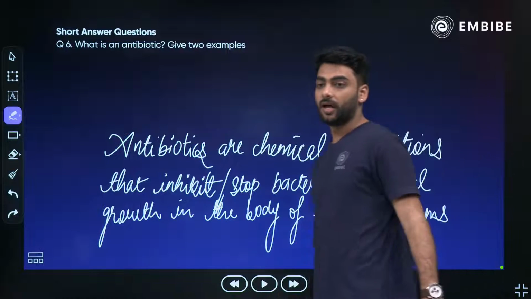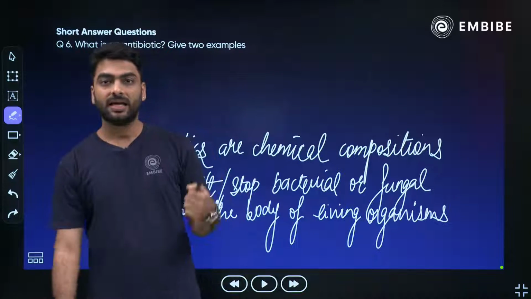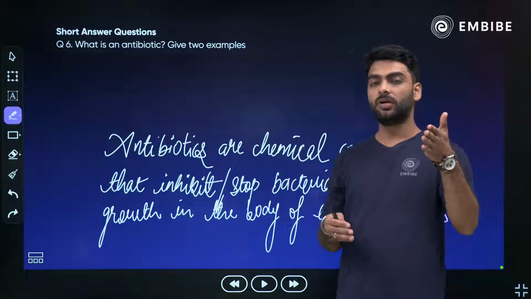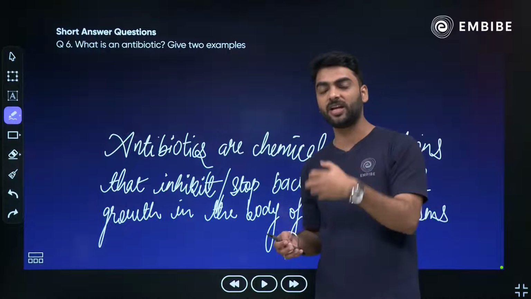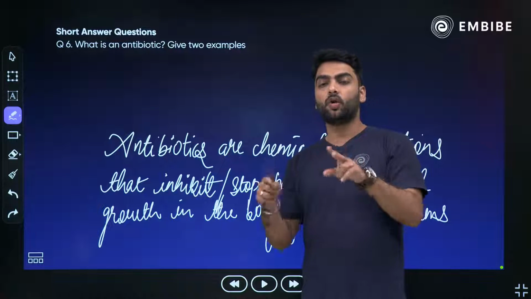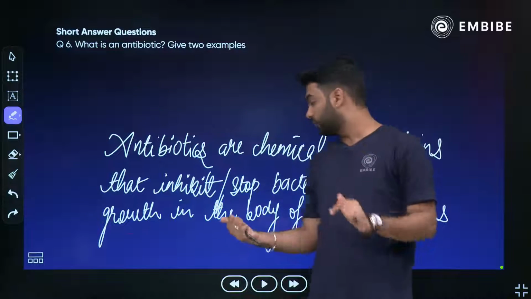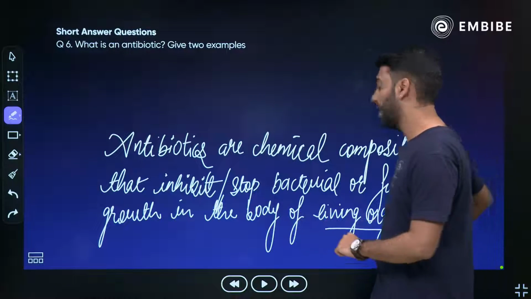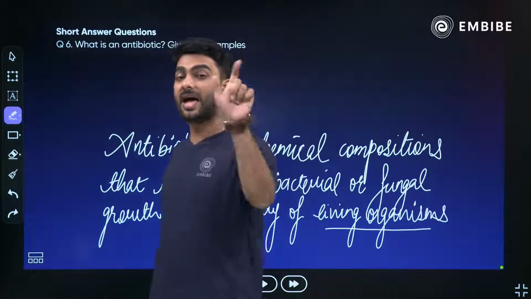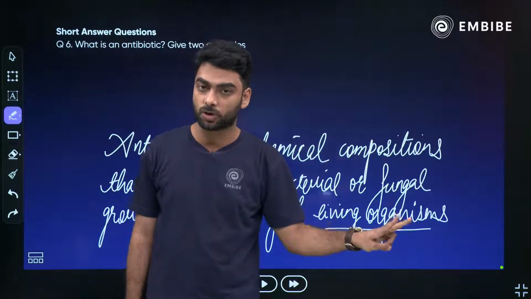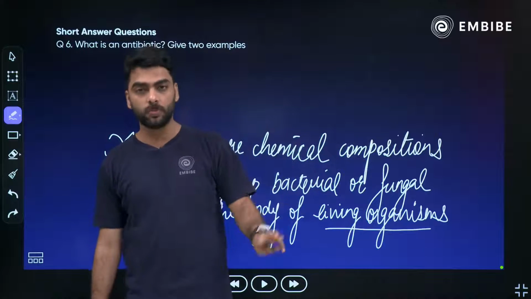Now antibiotics, they are the chemical compositions that help to inhibit, that is prevent or completely stop the growth and spread of bacteria or fungal infection. Why have I written living organisms over here? Because antibiotics are given to plants also, antibiotics are given to animals also, and antibiotics are given to humans also.